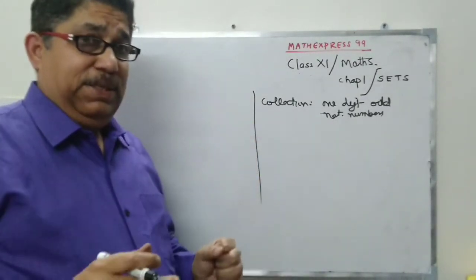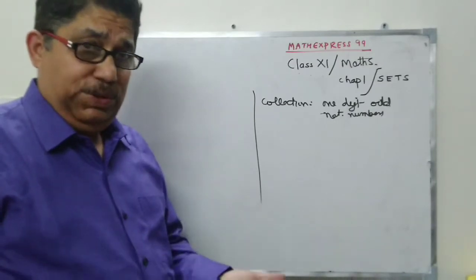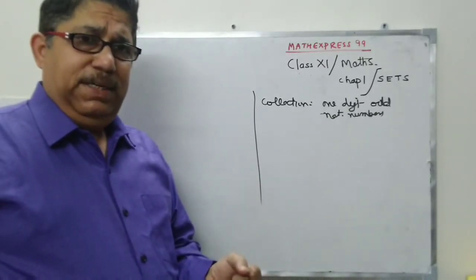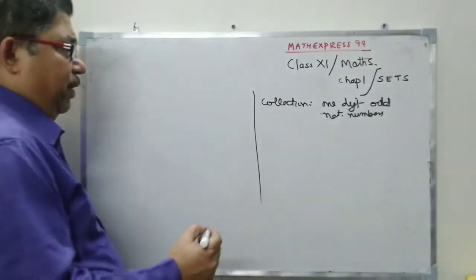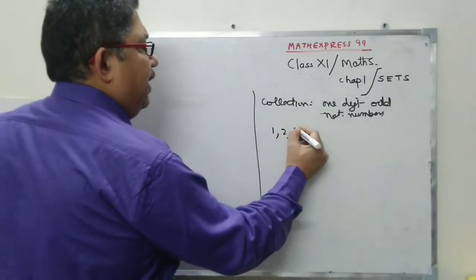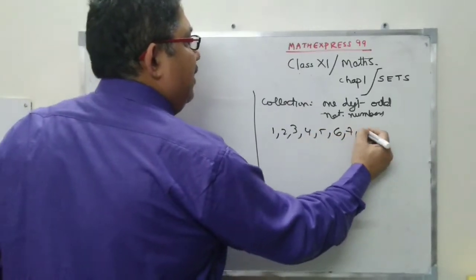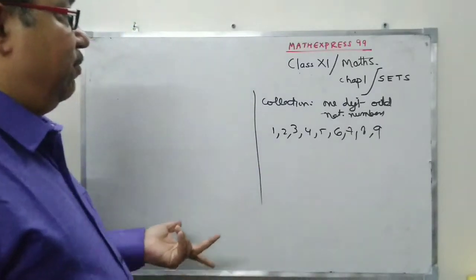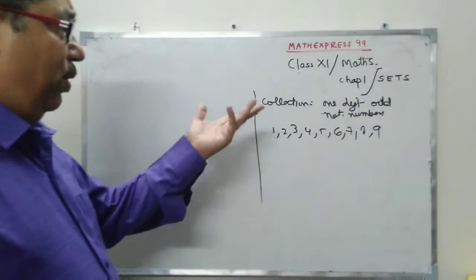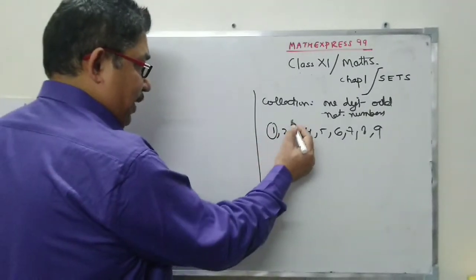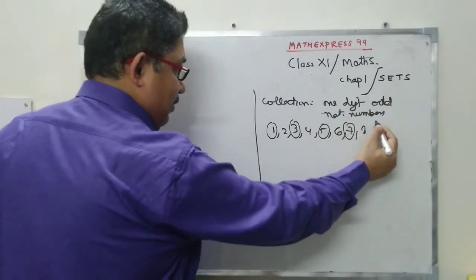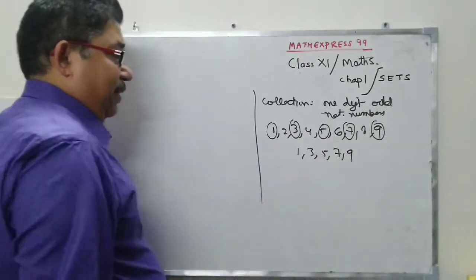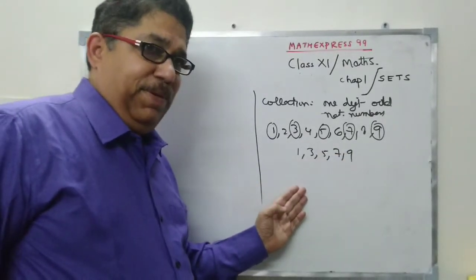Now put some conditions. These conditions are actually the rules. These conditions are that it must be a one digit number. First condition. Second condition, it must be an odd number. So one digit numbers 1, 2, 3, 4, 5, 6, 7, 8, 9. I'm talking about natural numbers, so obviously 0 is not included. So one digit odd natural numbers. Odd ones, this is okay, this is okay, this is okay, this is okay, and this is okay. So what is my collection? 1, 3, 5, 7, 9. This is the collection I'm looking for, right?